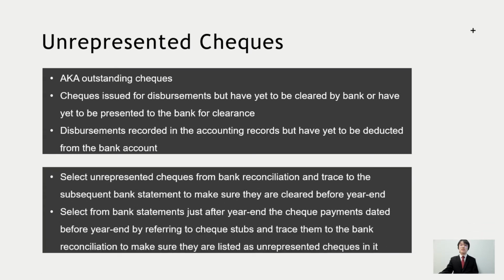In the audit plan, to verify the bank reconciliation statement, auditors can select unrepresented checks from the bank reconciliation and trace to the subsequent bank statement to make sure that they are cleared before year end. They can also select from bank statements that are dated just after the year end the check payments dated before year end by referring to the check stubs and trace them to the bank reconciliation to make sure they are listed as unrepresented checks in it.